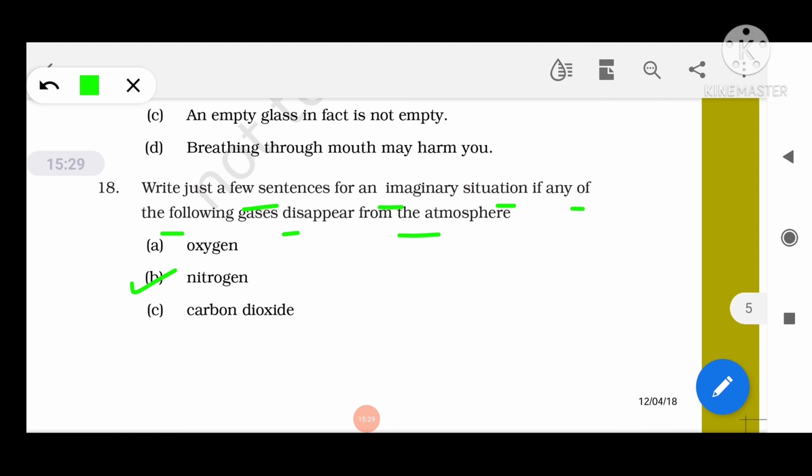Nitrogen. Nitrogen constitutes 78% of the atmosphere and it does not support burning. But if nitrogen gas disappears from the atmosphere, then things on the earth will burn very fast, because only oxygen will be there, right? So it may produce disastrous results. Besides, plants also require nitrogen for their growth.